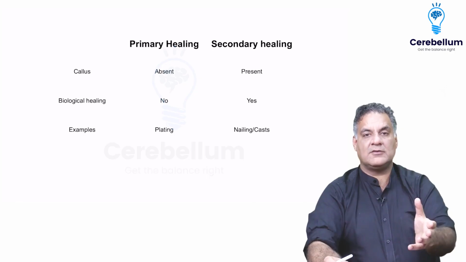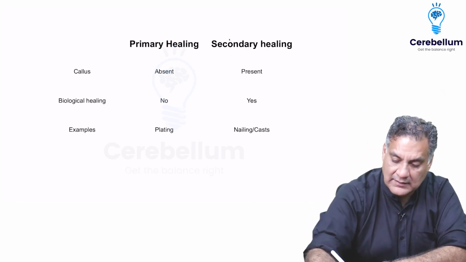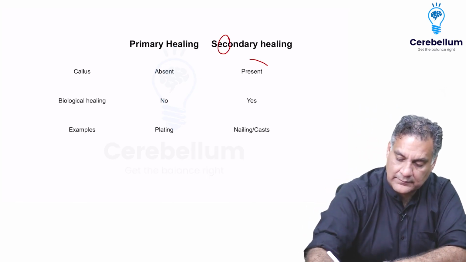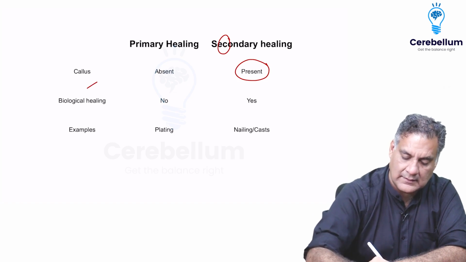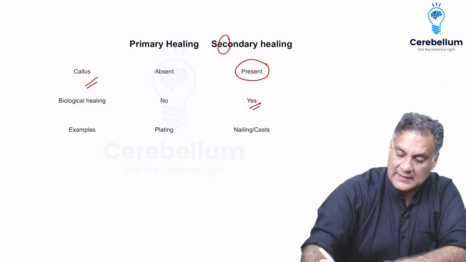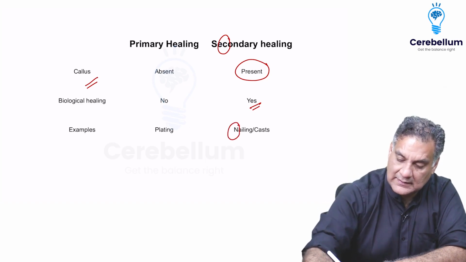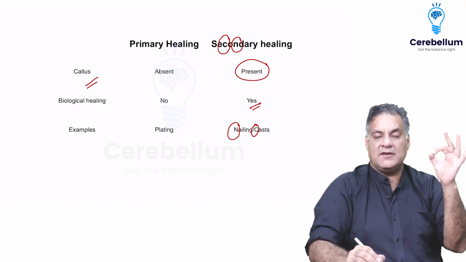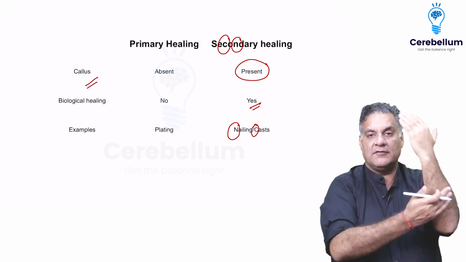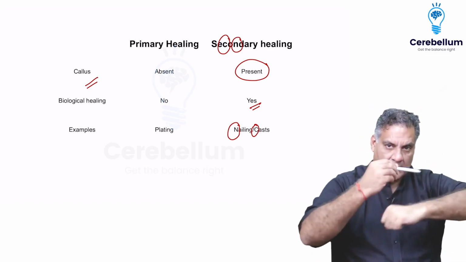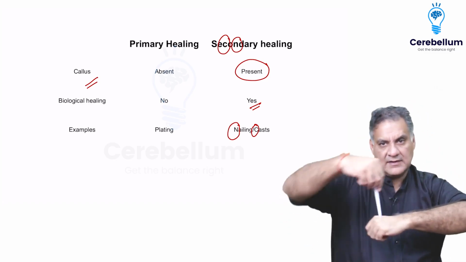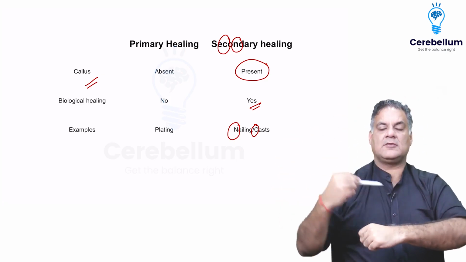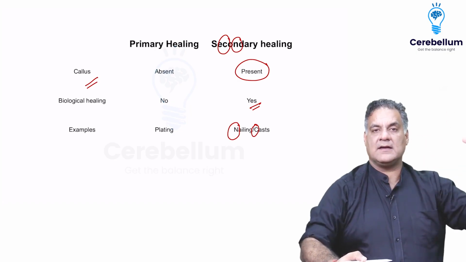All right. So this is what I was talking about. Secondary healing. Secondary healing has a callus. It is more biological and it is done in nailing. When you put a nail in the bone or when you apply a cast, when you apply a plaster of Paris, that is calcium sulfate half H2O. On one surface, it's a slab. When it goes around, circumference is a cast. When this cast goes around the spine, it's called a spica, spine cast, spica.